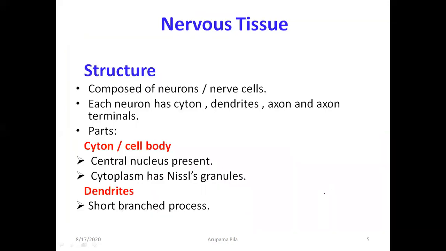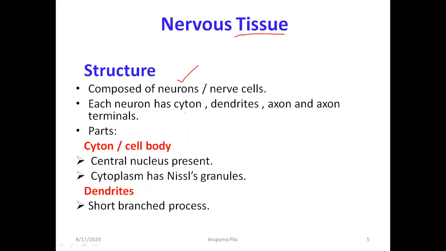Now see, nervous tissue. As we know, tissues are made up of a group of cells, and here the group of cells are the nerve cells. Nervous tissues are composed of neurons, or nerve cells.